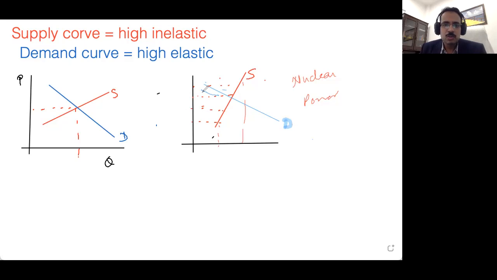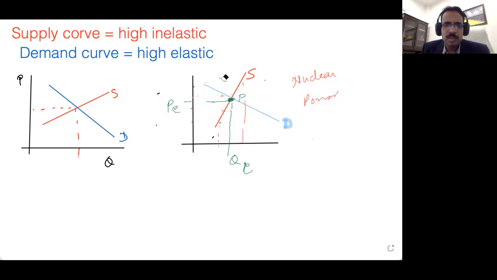So now this is a case, and let us assume that with the green ink, I am showing that this is the equilibrium price and quantity. So this is Q equilibrium and the price equilibrium. Now this equilibrium is getting disturbed. Why is it getting disturbed?